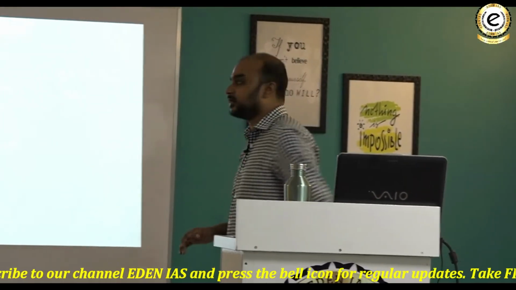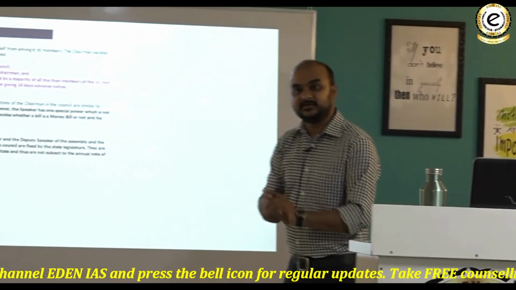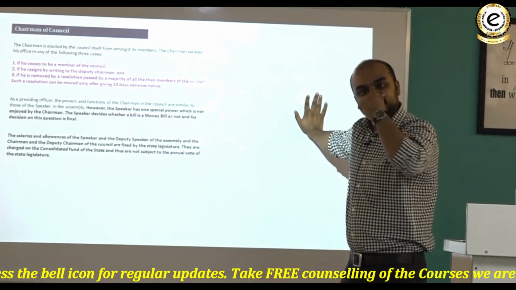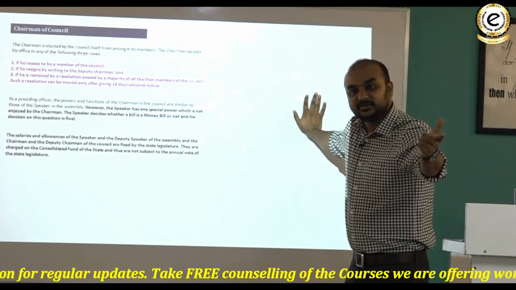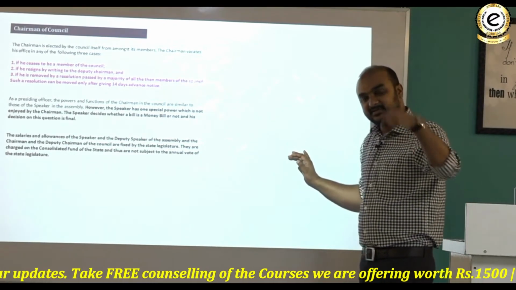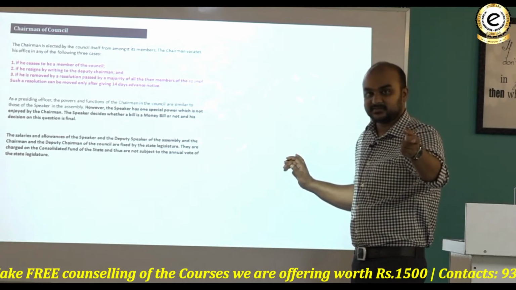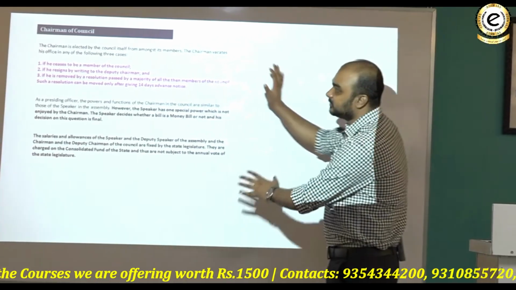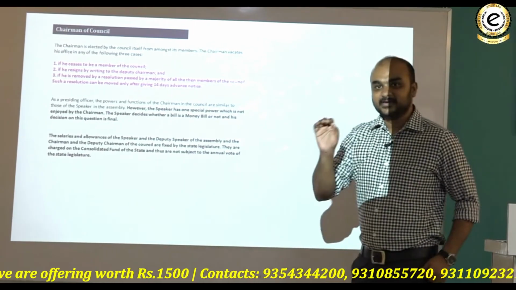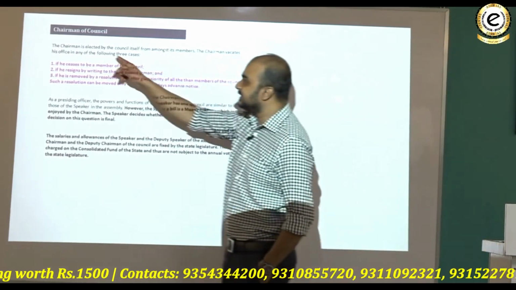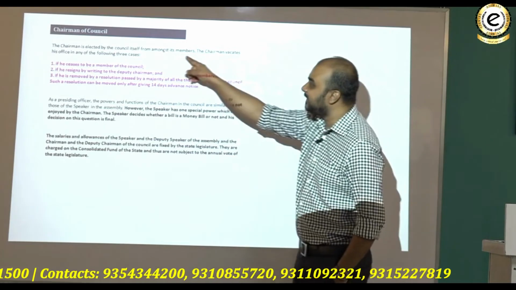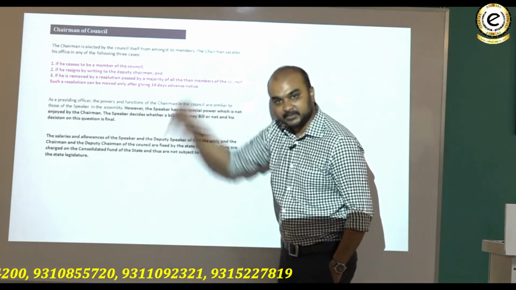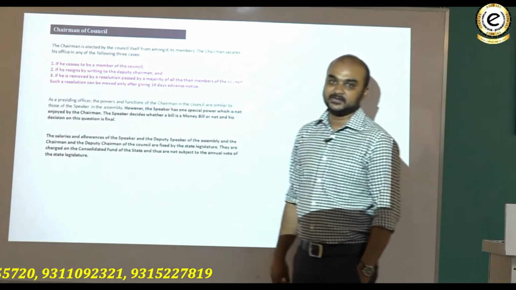Let's have a look at the chairman of the council. Here things are a little different. When you talk about the Rajya Sabha and you're talking about the Vice President, he is not a member of the Rajya Sabha. He is the ex officio chairman. Whereas when you talk about the legislative council, let's see the difference. The chairman is elected by the council itself from amongst its members. It means the chairman is also a member of the legislative council.